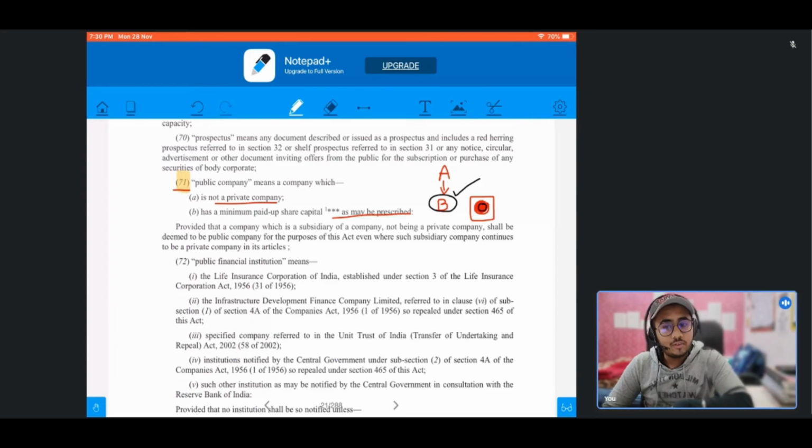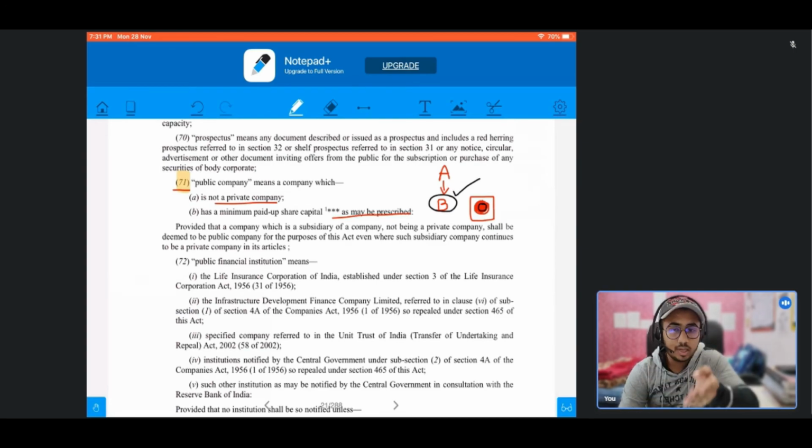So if we come to the difference between a private company and a public company, what differentiates a private company from a public company is the RLP. In the case of a private company, there is RLP, and in case of public company, there is no RLP. In the case of private company, there is restriction, there is limitation, and there is prohibition. Whereas in the case of public company, there is no restriction, no limitation, and no prohibition.